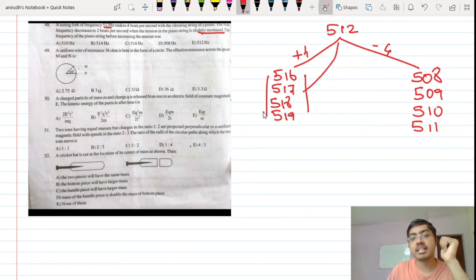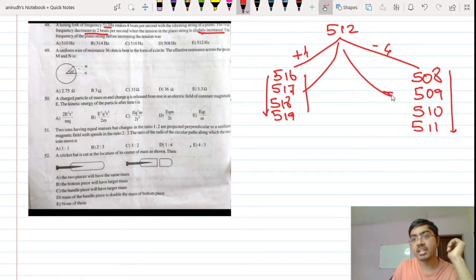Now if you consider this particular condition, as the tension is increasing, just see this 516, this gap was 4. Okay, beat frequency was 4. If it was 517, then the beat frequency becomes 5. If it is 518, then the beat frequency becomes 6. But they are saying that it decreases to 2 beats per second. Here it does not decrease, here it increases. Okay, now what about this?